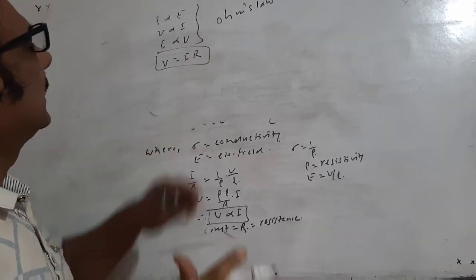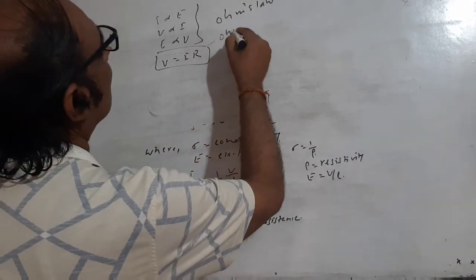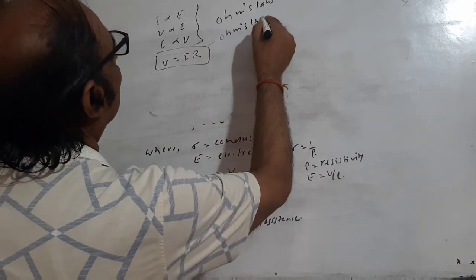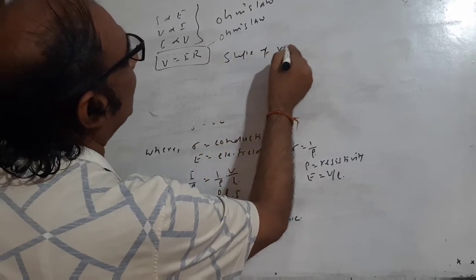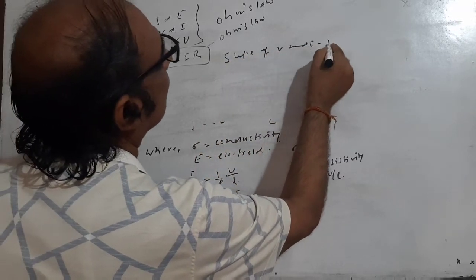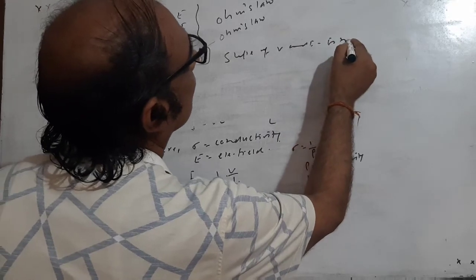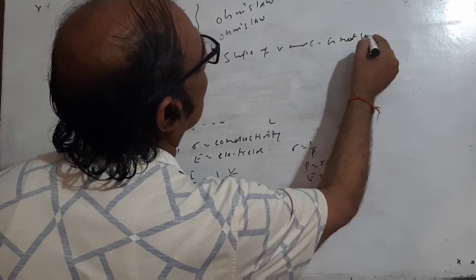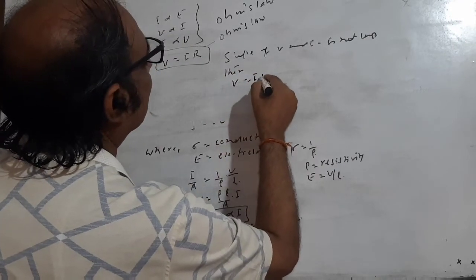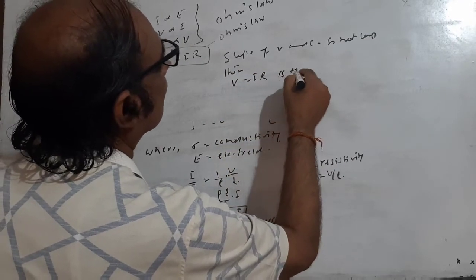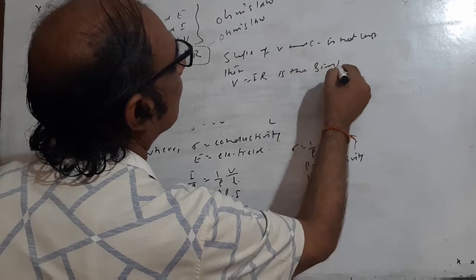Then V equal to IR is taken as Ohm's law. But if the slope of the VI graph is not constant, then V equal to IR is simply